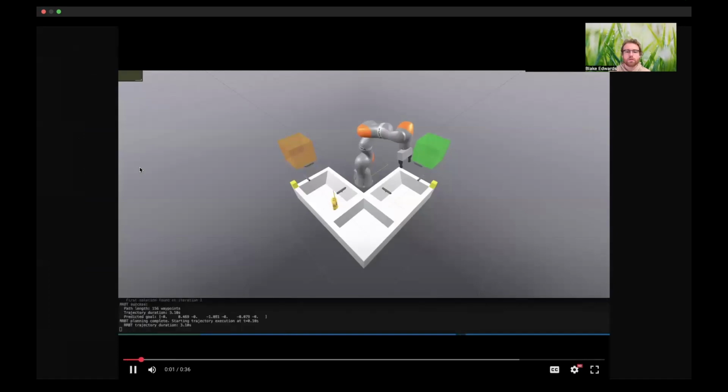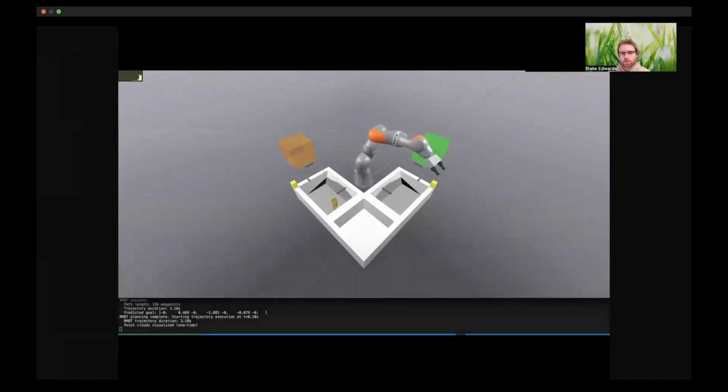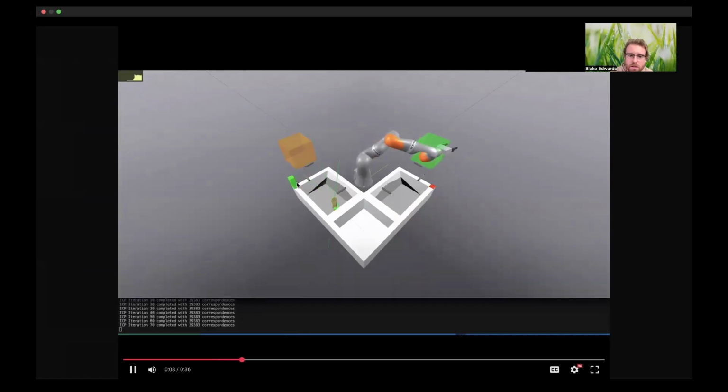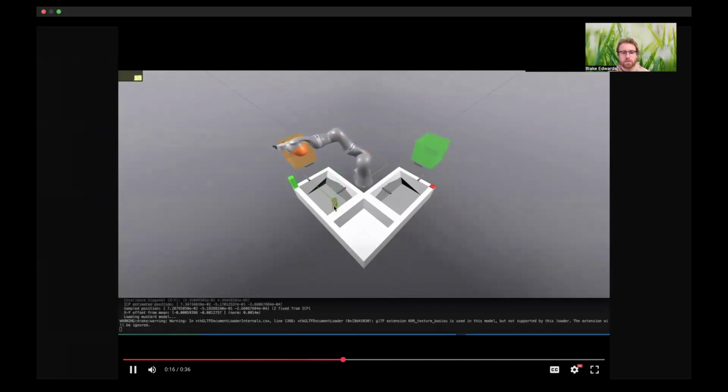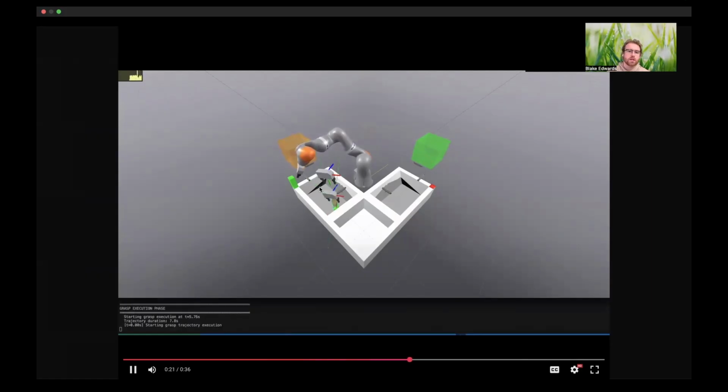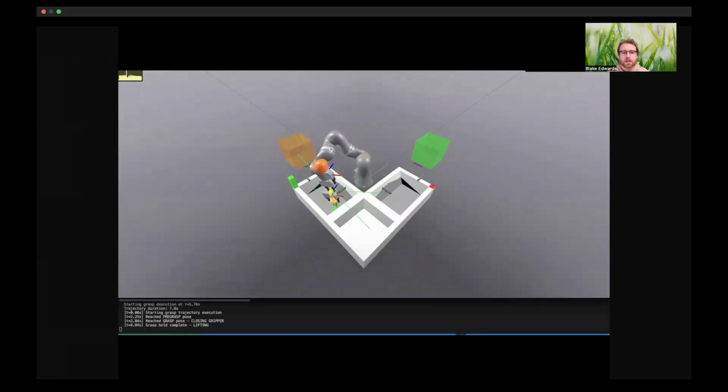Now here's a demo of the system in action. First it plans and executes to reduce its uncertainty about which bin the object is in. You can see it correctly now chooses this and activates the perception system to collect a point cloud and do ICP to get a pose of the object, and then goes to the second light region to reduce this uncertainty that we instantiated in here about its XY position. Since it went to that second light region, it reduced its uncertainty, and was then able to successfully plan a grasp, pick it, and place it in the goal box.